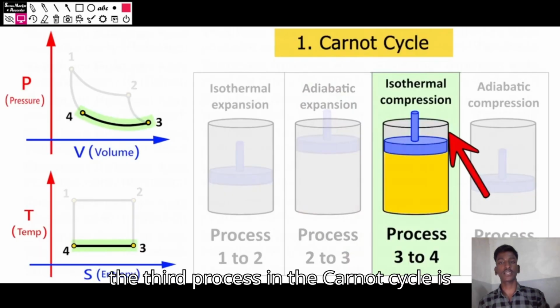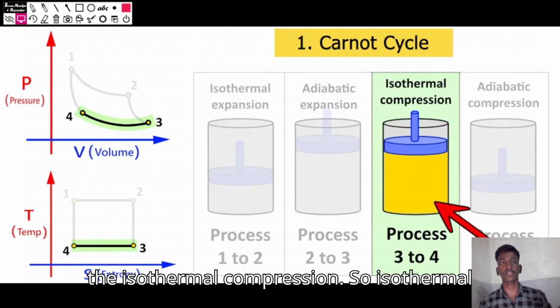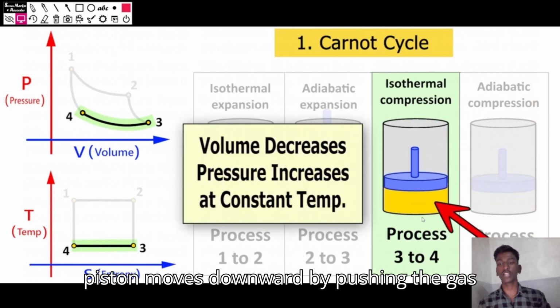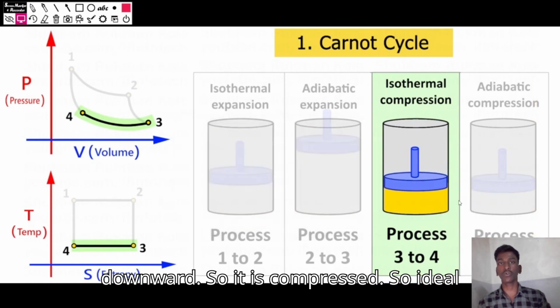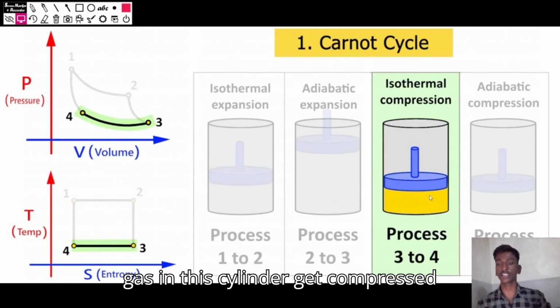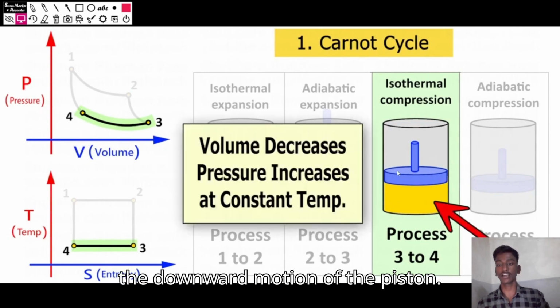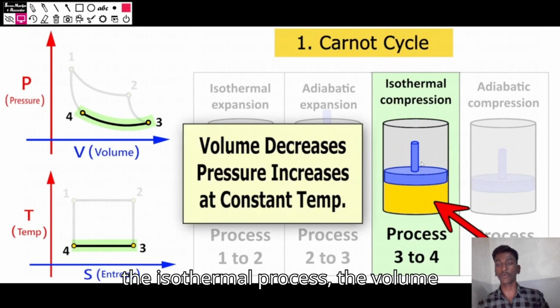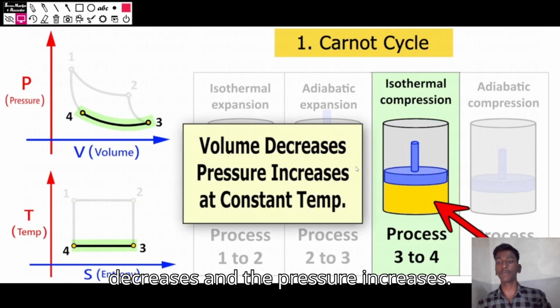The third process in the Carnot cycle is the isothermal compression. So, isothermal compression is a process where the piston moves downward, pushing the gas. So, the ideal gas in this cylinder gets compressed by the downward motion of the piston. As the temperature remains constant in the isothermal process, the volume decreases and the pressure increases.